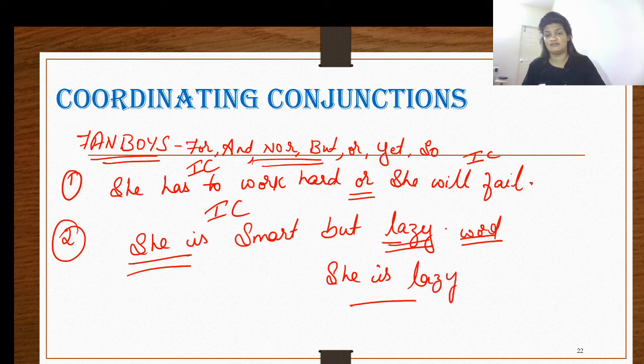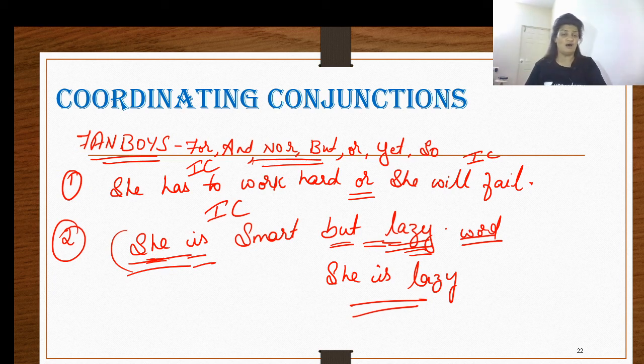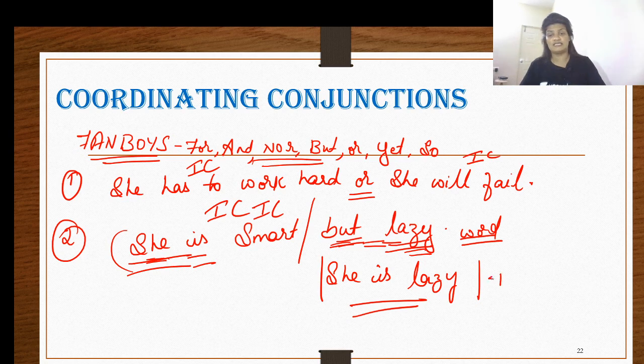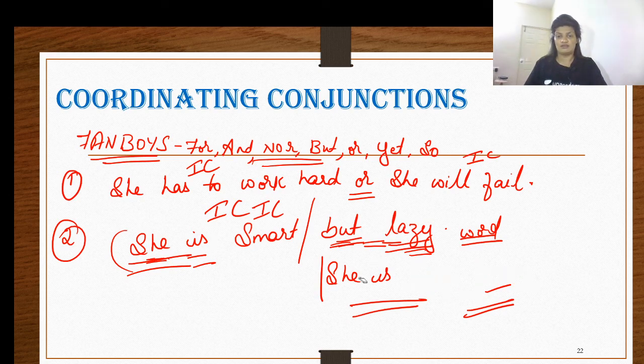We have not completely written she is lazy, but just written lazy because there's no point repeating the same subject and verb in clause number 2 when you are combining with the coordinating conjunction, because it is pretty much understood. All right, so she is smart but lazy means that she is smart is one clause, she is lazy is another clause, which has been combined by the conjunction but. So here she is smart is your independent clause, and she is lazy is also your independent clause. So that is how we combine these clauses with coordinating conjunctions.